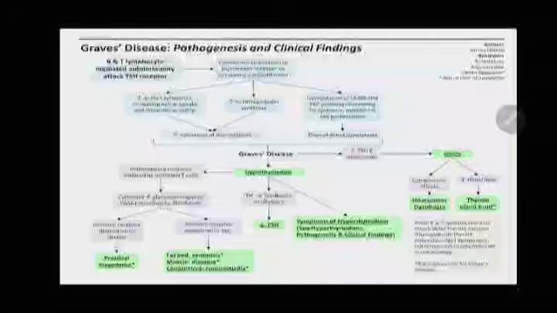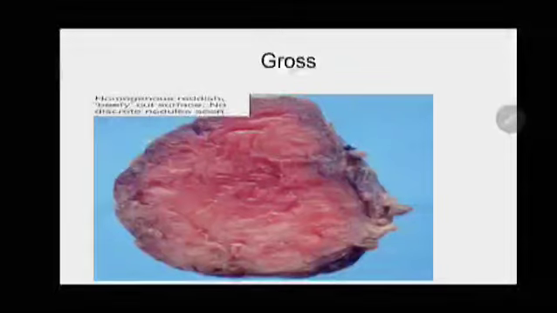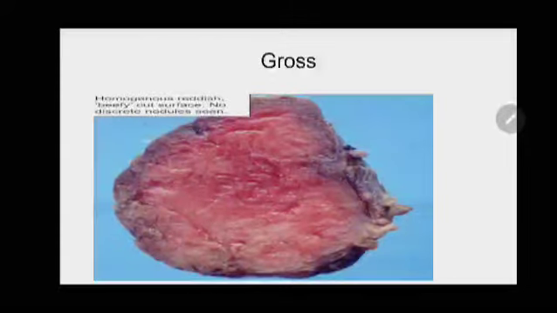And here you can also see goiter-like symptoms. Because of this hyperthyroid state, there will be a diffuse enlargement of the thyroid gland, which causes compressive effects like hoarseness of the voice and dysphagia, and increased blood flow to the thyroid gland, which is known as thyroid bruit. Grossly you can see the thyroid gland is enlarged, with a homogeneous reddish color and beefy appearance.